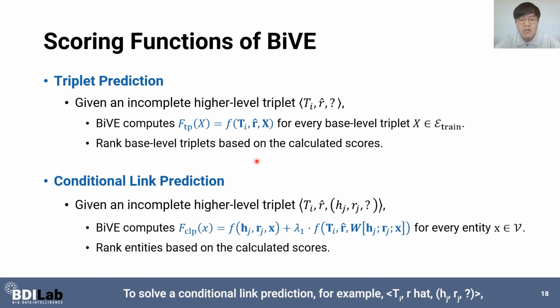To solve a conditional link prediction problem, for example, <ti, r hat, (hj, rj, ?)>, Bi-Level computes F-CLP of X in this form for every entity X in V, and then predicts the answer to be the entity with the highest score. Here, this term considers the base level triplet, and this term considers the high level triplet.